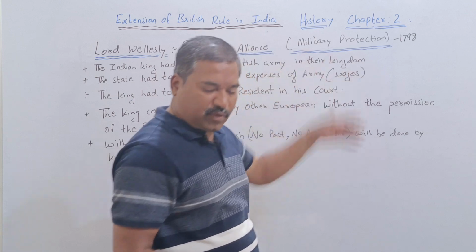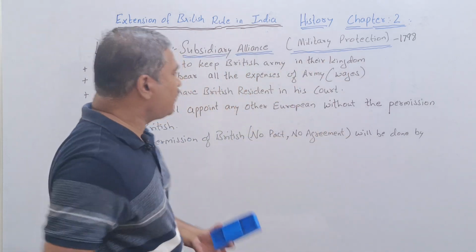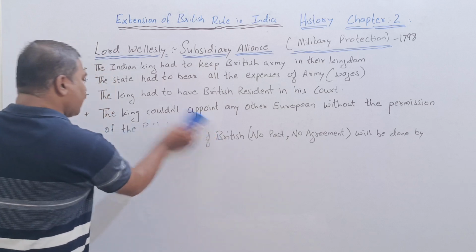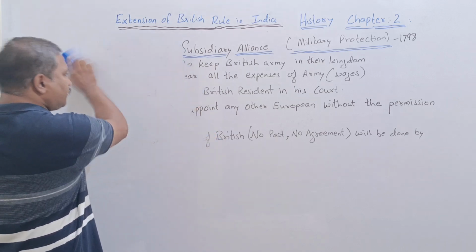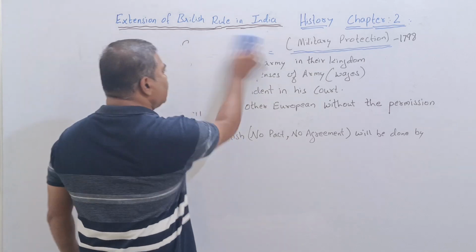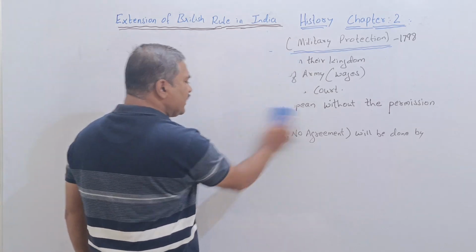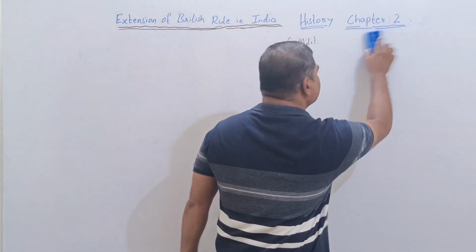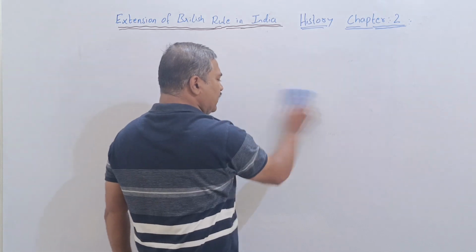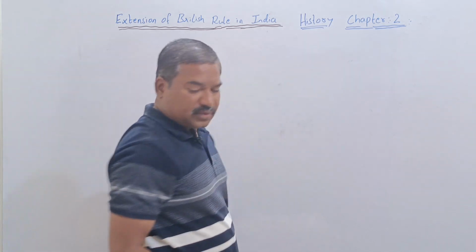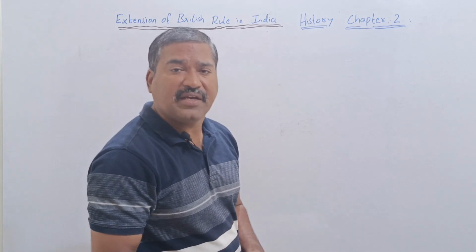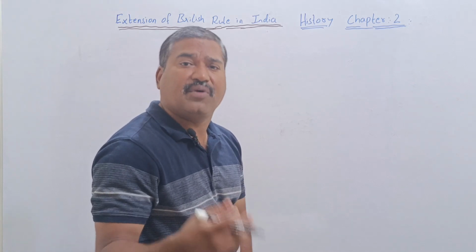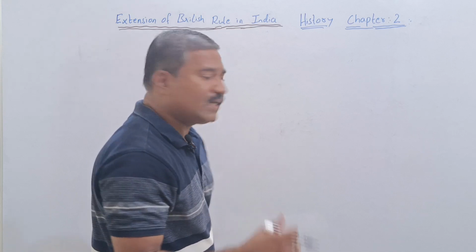Okay. There is one more cunning policy now. Let us learn about that cunning policy. This military protection, or this military agreement which was done by the British, has totally broken the power, the growth, or the supremacy of many of the Indian native rulers. And in that, one more is there.